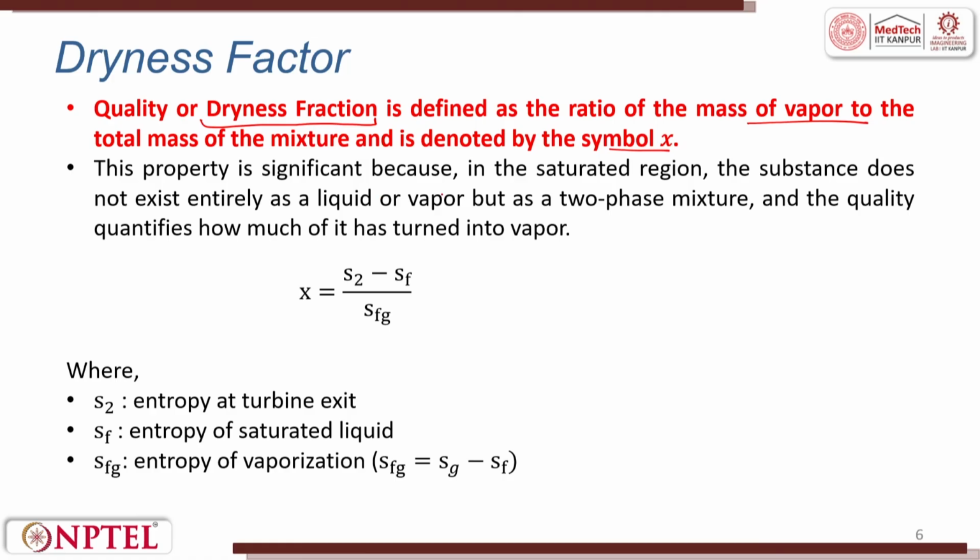This property is significant because in the saturated region, the substance does not exist entirely as liquid or vapor, but as a two-phase mixture, and the quality quantifies how much of it has turned into vapor. So this X is given as (S2 minus Sf) over Sfg, where S2 is entropy at turbine exit, Sf is entropy of saturated liquid. Then we have Sfg. f is fluid, g is gas. When we say Sfg, it turns out to be entropy of vaporization. That is, Sfg is equal to Sg minus Sf.